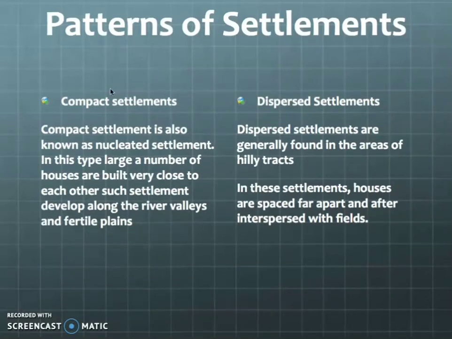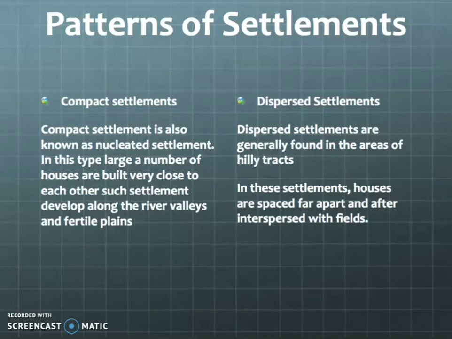So in this pattern of settlement, we are having two: compact settlement and disparate settlement. So compact, what is compact? The word itself gives a meaning for it. It is a settled one. So this compact house will be a house which is built very close to the next house. Okay. And this is very compact. All the houses will be in the same format and same pattern to give facilities to the people in the same category. But this way is not like that. The houses will have spaces in between one house and other houses.